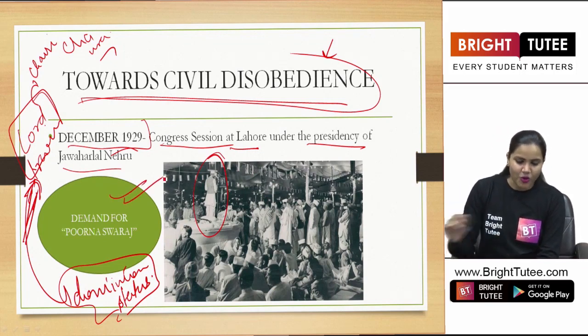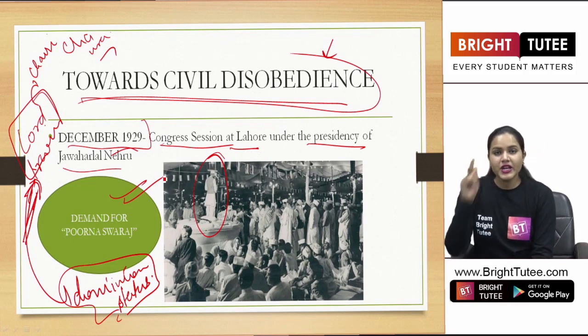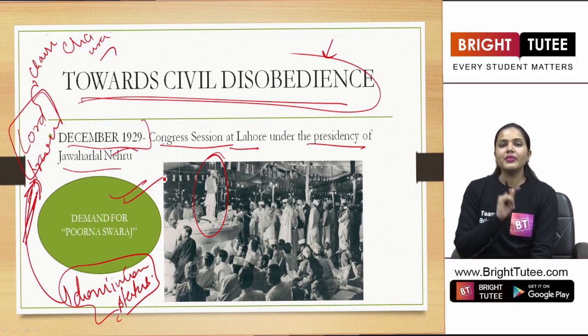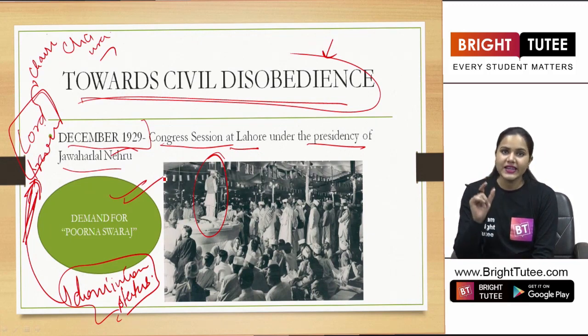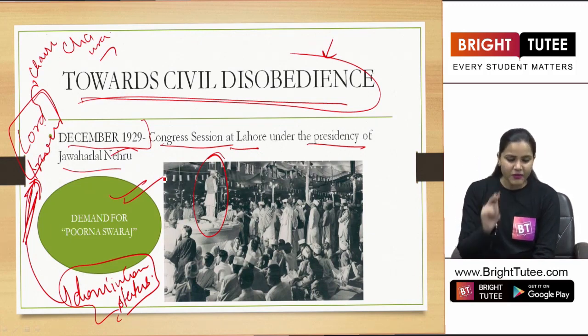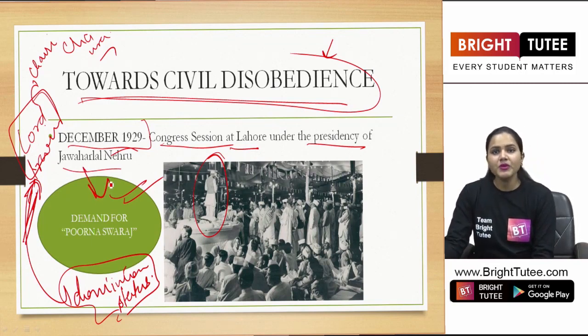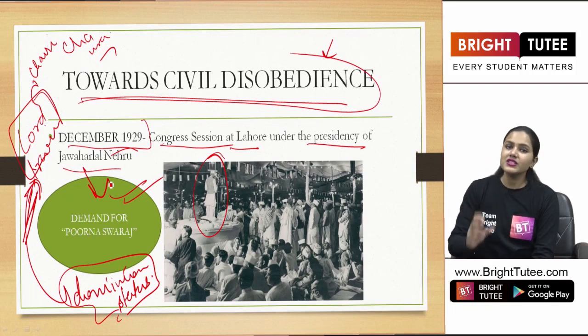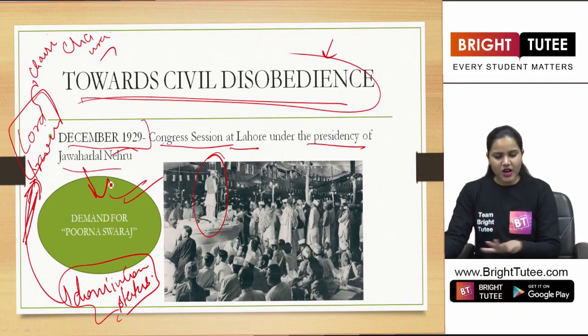The demand for Purna Swaraj. The people of India wanted complete independence from the British government, and they were demanding this again and again. They were not happy with the dominion status that was being offered by Lord Irwin. Okay, so this is how the situation was taking place here.